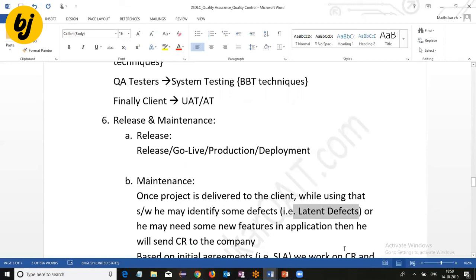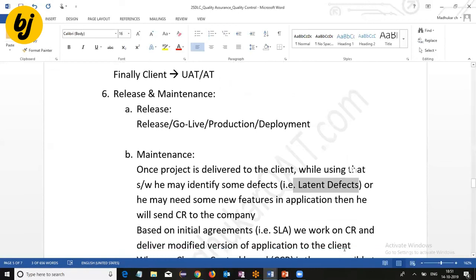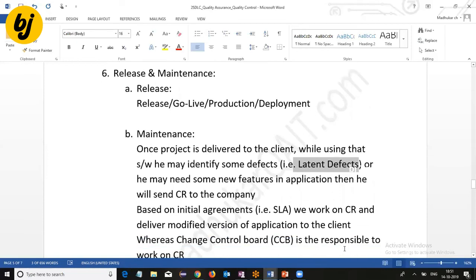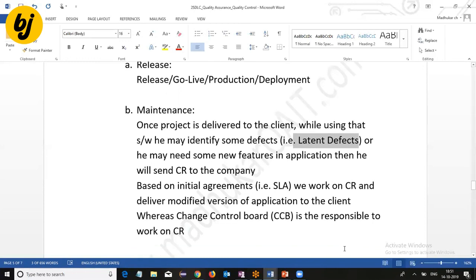CR means change request. Generally, any company maintains a change control board. The team works on the change request to check whether it comes under the initial agreement, like the service level agreement, or not. Based on that, we work on it. Then we deliver the modified version to the client. This is the software development life cycle process. Okay, next,